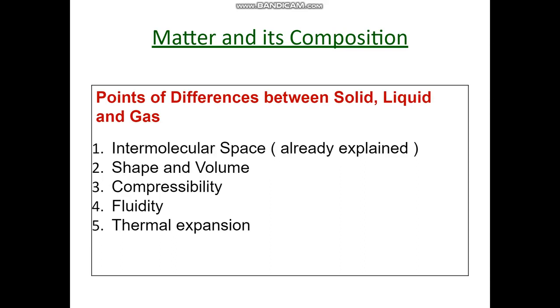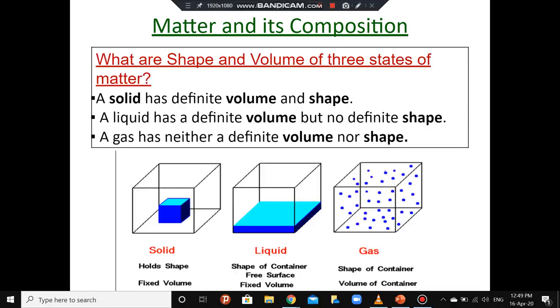Children, now we will discuss the points of difference between solid, liquid and gaseous state of matter. There are 5 characteristics on the basis of which we can differentiate the different states of matter. First is intermolecular space, which we have already discussed in the previous slide. Second is shape and volume. Third, compressibility. Fourth, fluidity. And fifth, thermal expansion. We will take each property in the further slides.